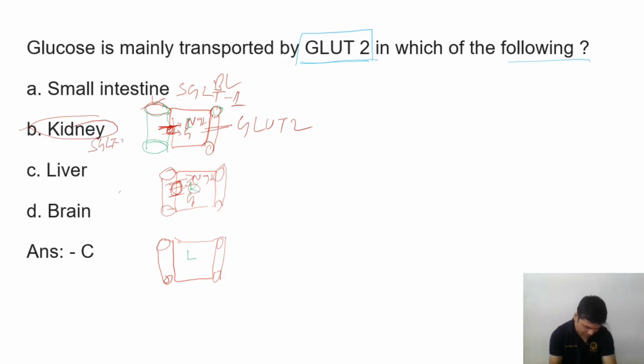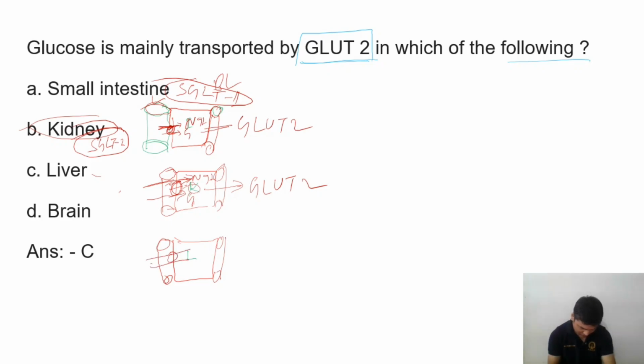What type of SGLT is it? In the kidney we have SGLT2. In the intestine we have SGLT1, and in the kidney SGLT2. And from the basolateral side again GLUT2. And in the case of the liver, we have GLUT2 only.